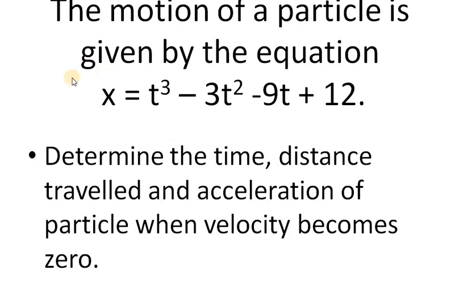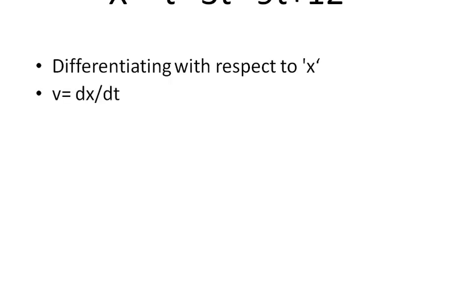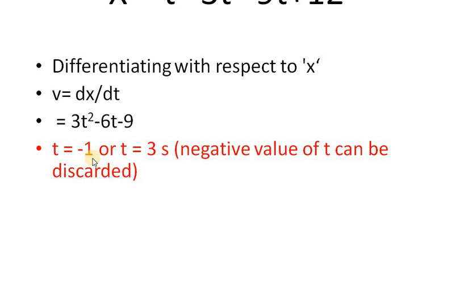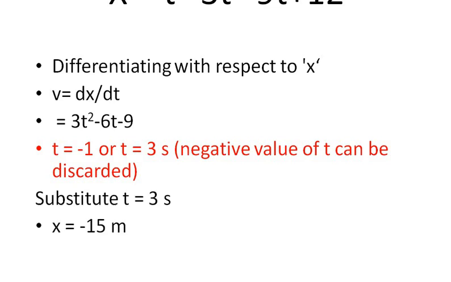dx/dt = 0. We'll get the time. Distance traveled, how will you get it? Place the value of t here and get the distance traveled. Simple problem. Differentiating x with respect to t, v = dx/dt = 3t² − 6t − 9. So t = −1 or 3. The negative value of t can be discarded. I'll substitute this and get the distance to be 15 meters.